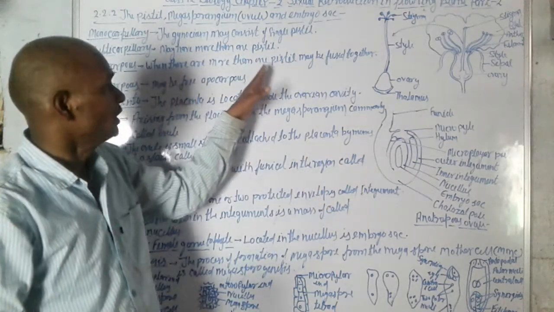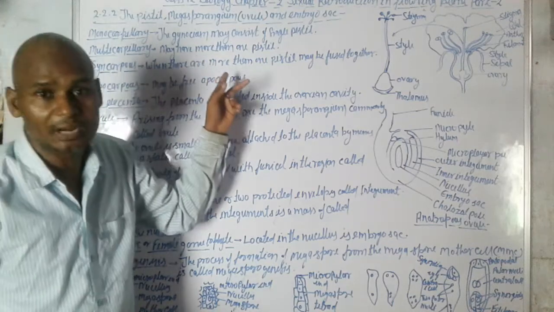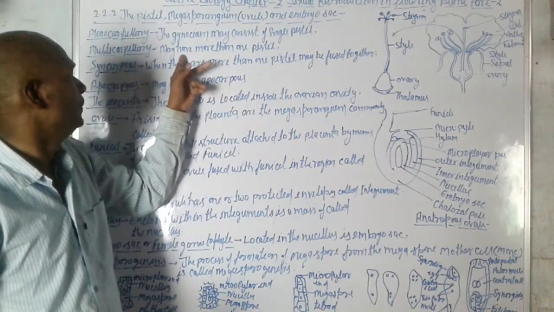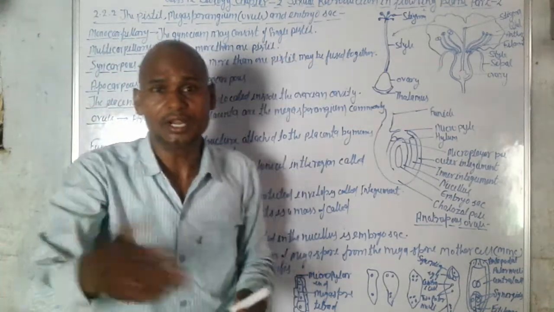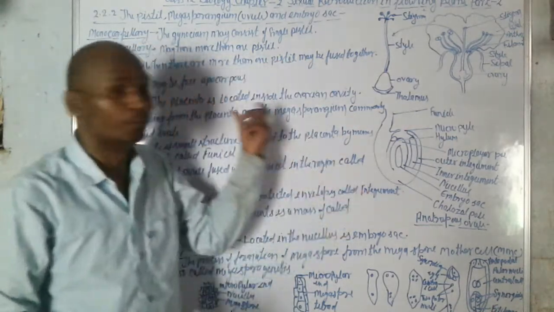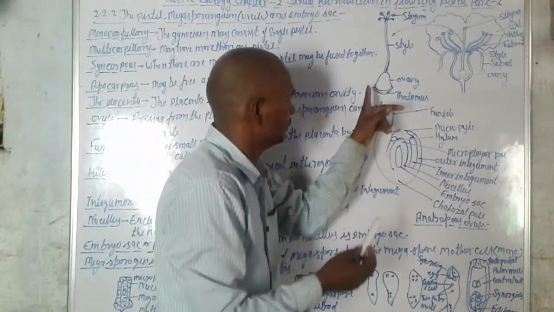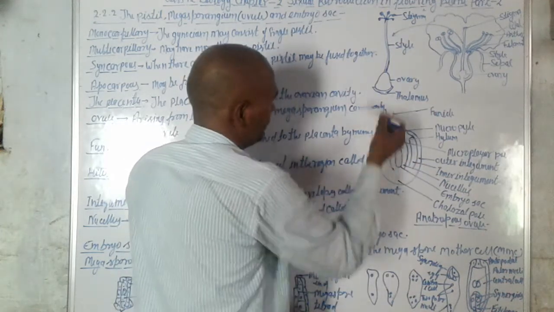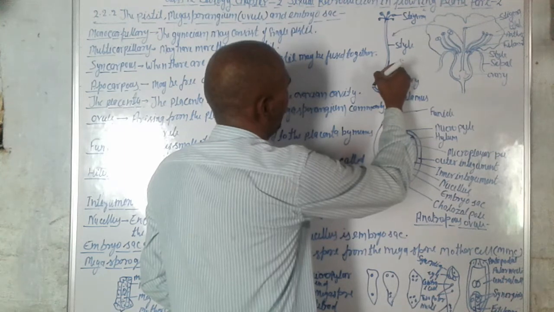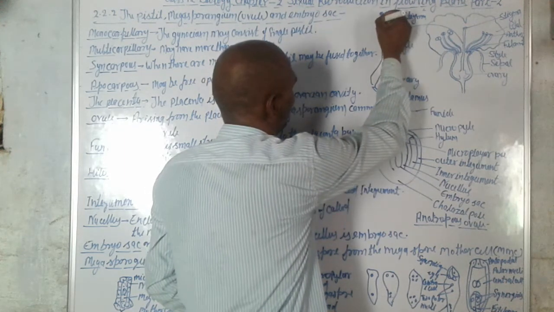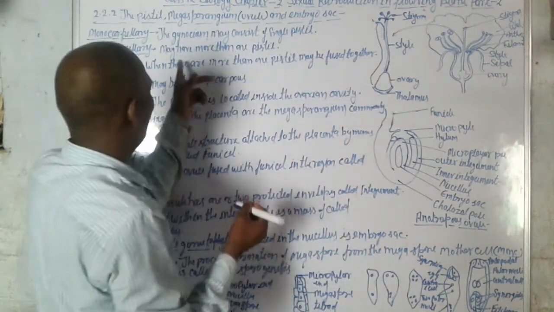And second, multicarpillary. What is multicarpillary? The gynoecium may have more than one pistil. You see here that they have more carpels, more pistils.